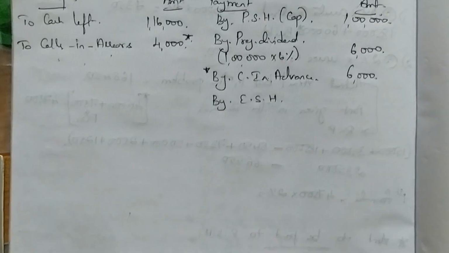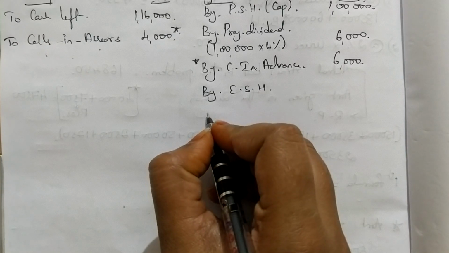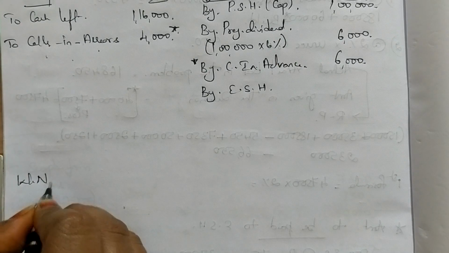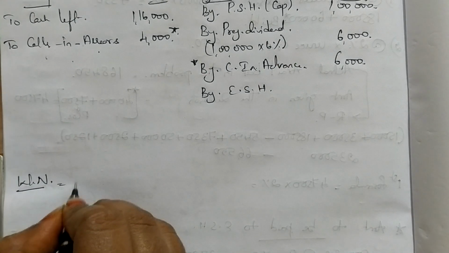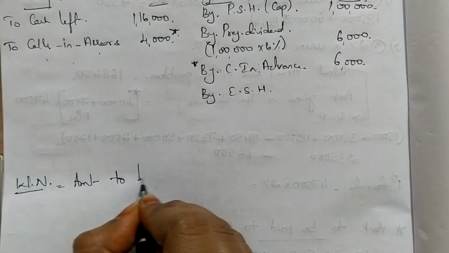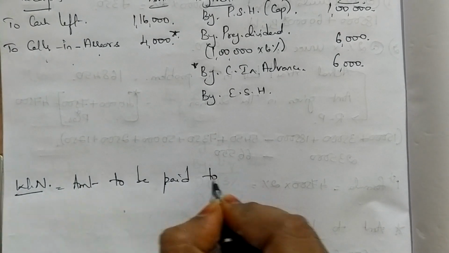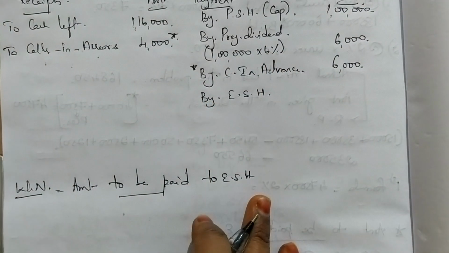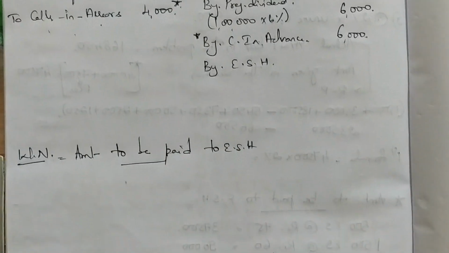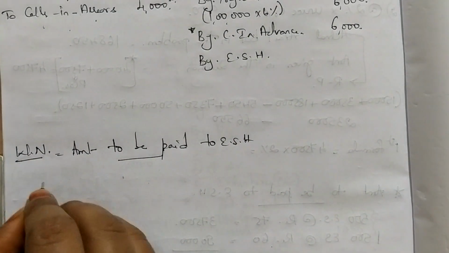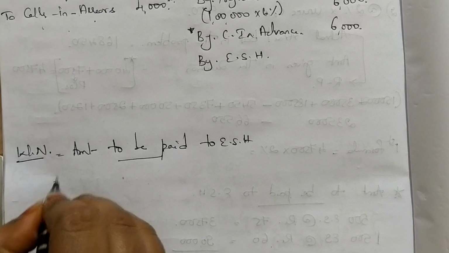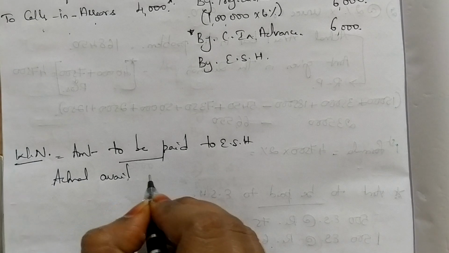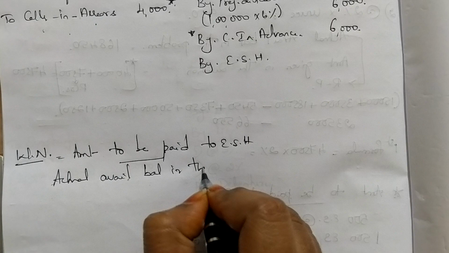Before I write equity shareholders, remember I have two classes. I have class 1 and class 2. So how do you do the calculation? You calculate your deficiency. So how do I call it? Amount to be paid to equity shareholders. I'm not writing preference shareholders because they are already paid. So I'm calculating only for equity shareholders. So how do you calculate it? We calculate it by writing how much is the actual available balance in the problem.